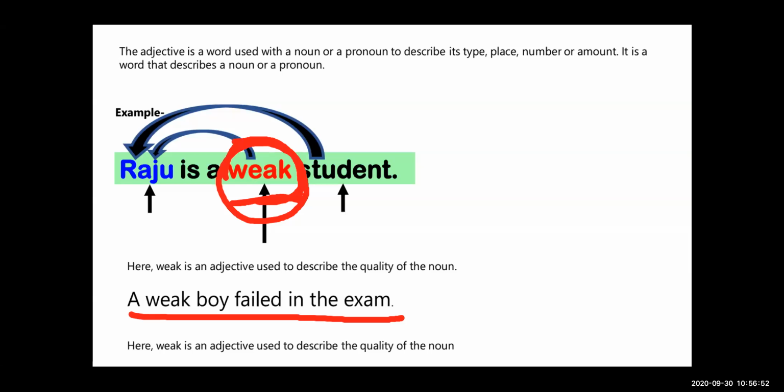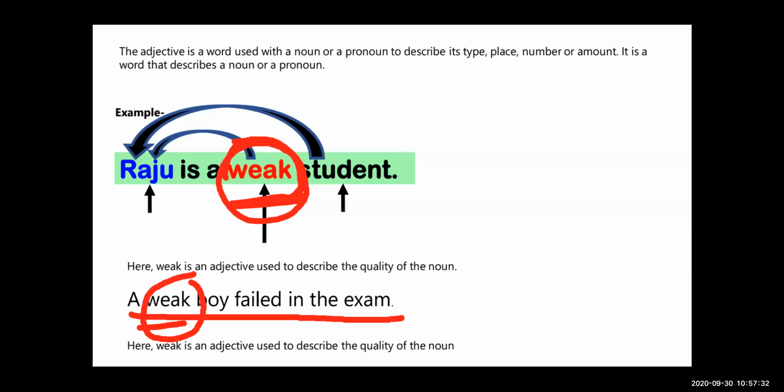Now see the second example. A weak boy failed in the exam. Which boy? Weak boy. How is the boy? The boy is weak. So the word weak is describing the boy who failed in the exam. These words are adjectives describing Raju, that is a noun, and here there is a boy, also a noun. Weak is used to describe the quality of the noun.